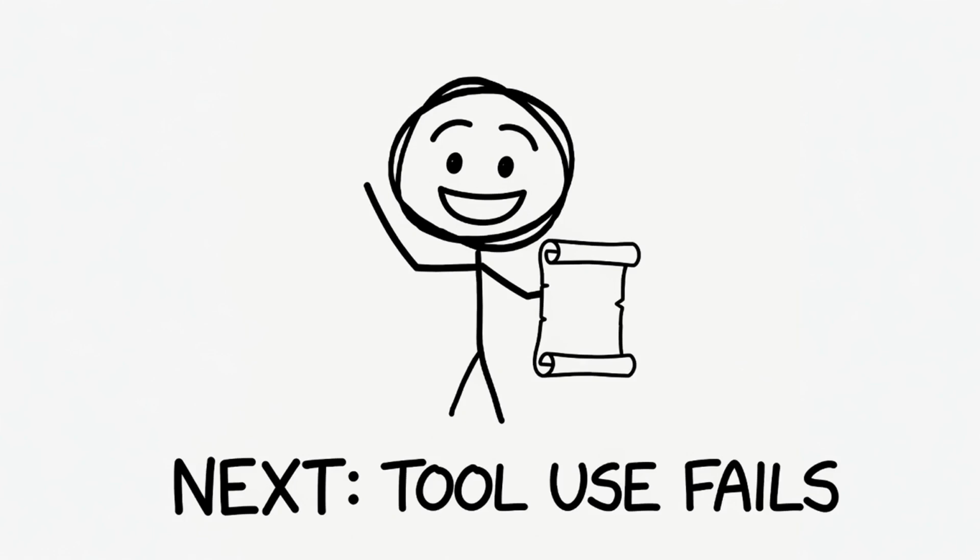Next time, how tool use actually fails. Which is faster, more consequential, and significantly harder to undo than a dropped message?